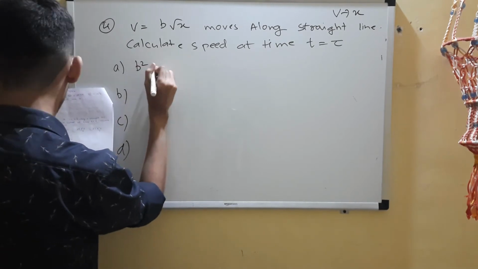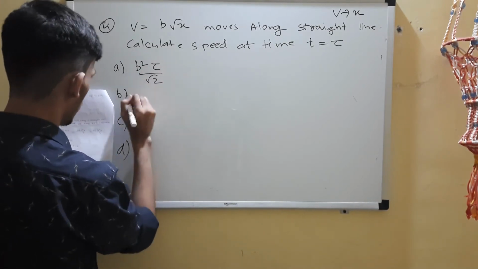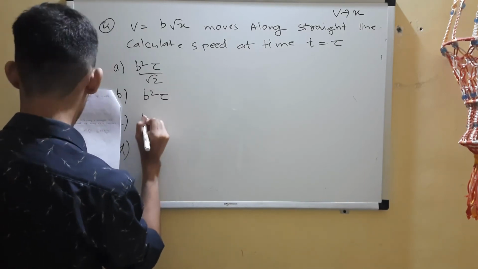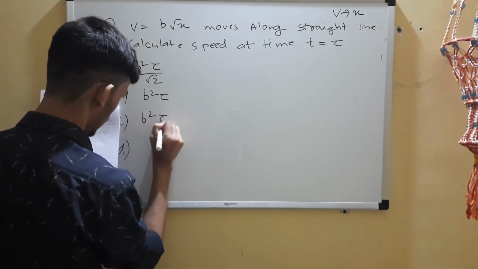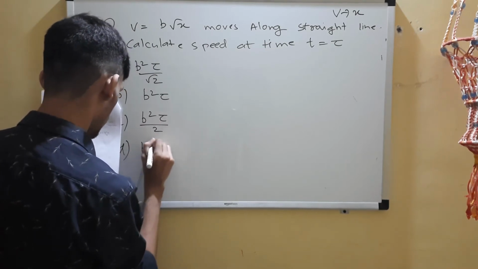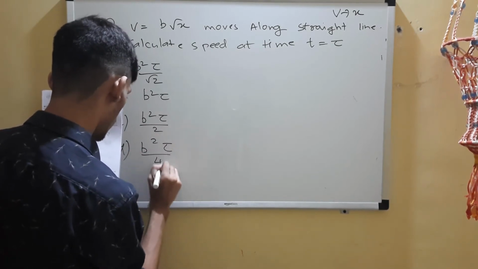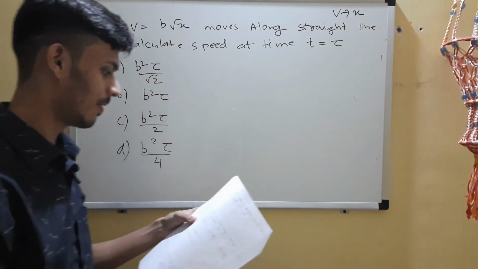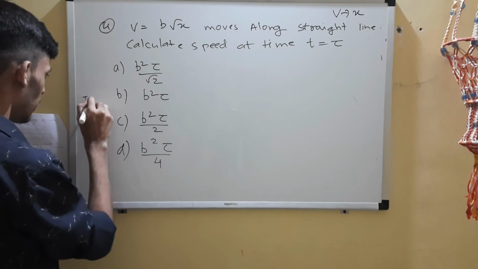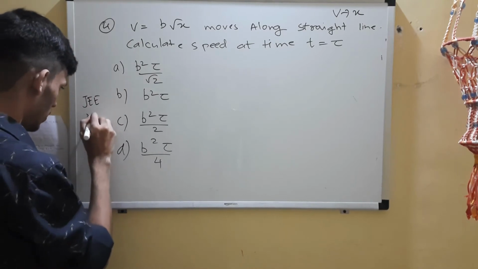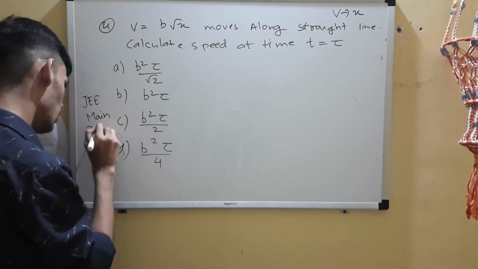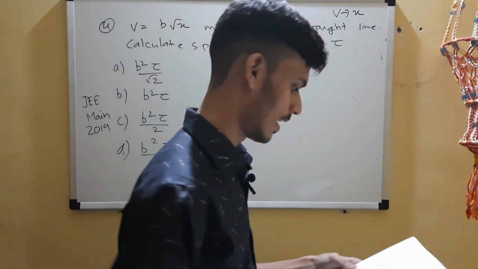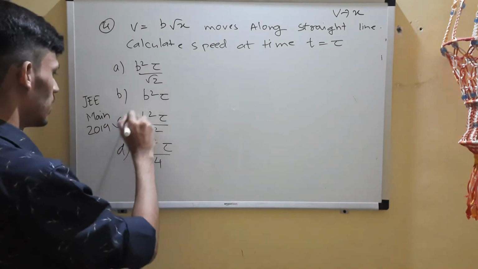If you see, I just took this question because I wanted to show that things repeat also, right? They just frame it in a different way, b square tau by 4. Now they want the exact relation, so you have to do the same thing. If you remember the previous problem, it's a JEE 2019 question. Questions do repeat, but they change a bit of things, right? So here the answer, if you know, it's C.